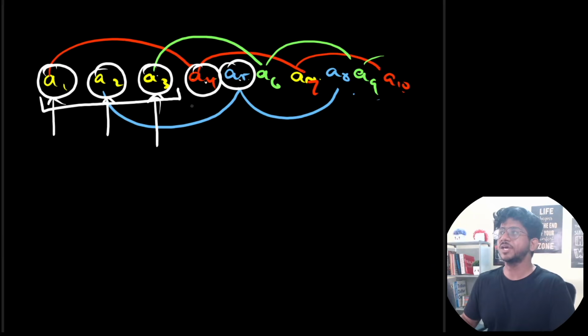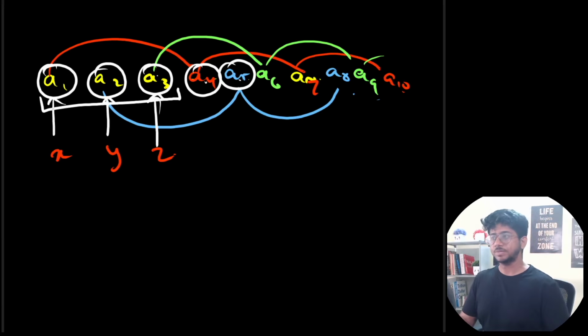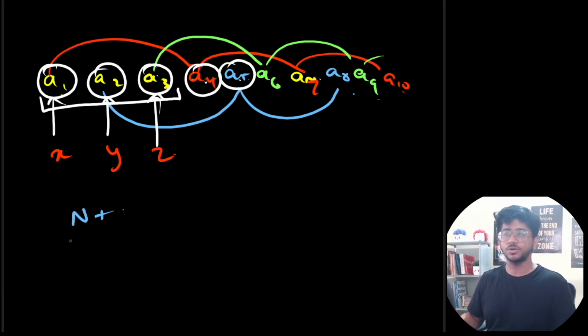So what we can see over here is we can try and check how we find out the 3 different elements which are being used. So let's try to find out the cost if you use, let's say, x over here, y over here, z over here, provided x, y, z are not same, okay? So how do you find out the cost? First of all, these elements need to be converted to x in the 1, 4, 7 positions, y in the 2, 5, 8 positions, and a3, a6 and a9 need to be converted to z. So let's say for starters, everything is different. So you convert everything, that takes you n cost, okay?